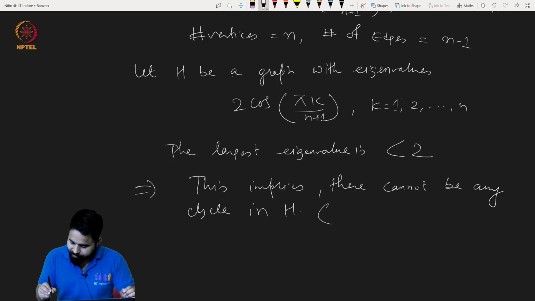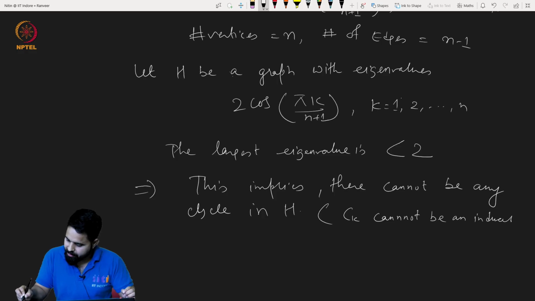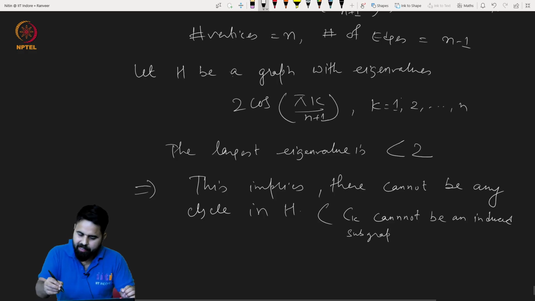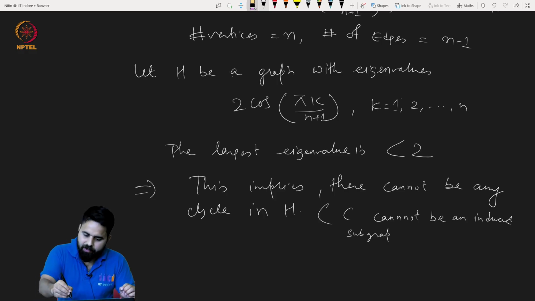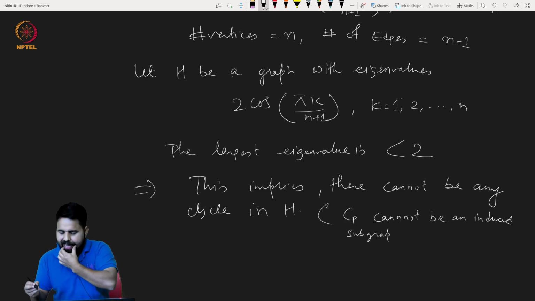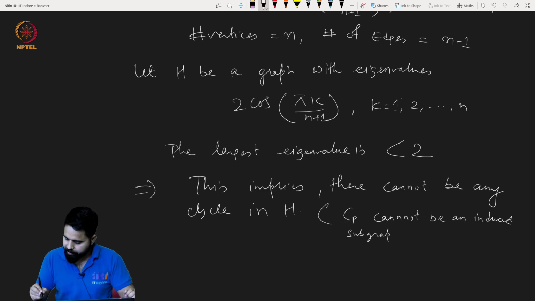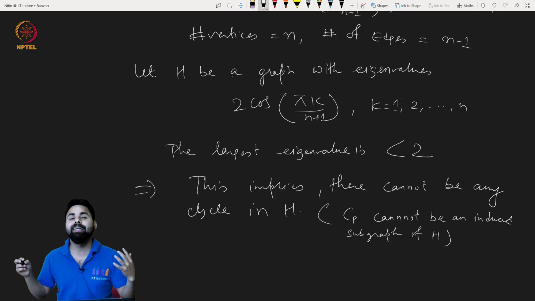So basically C_p, for any p greater than or equal to 3, cannot be an induced subgraph of H, by the interlacing theorem.